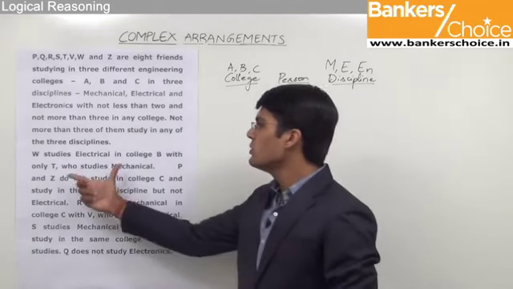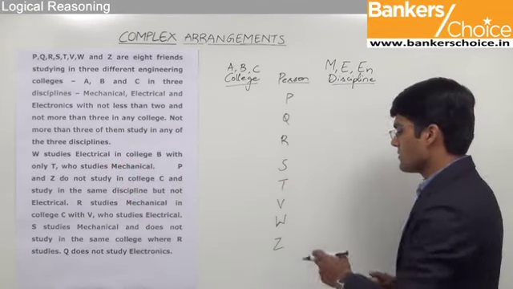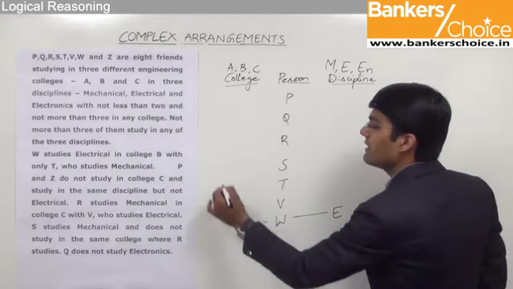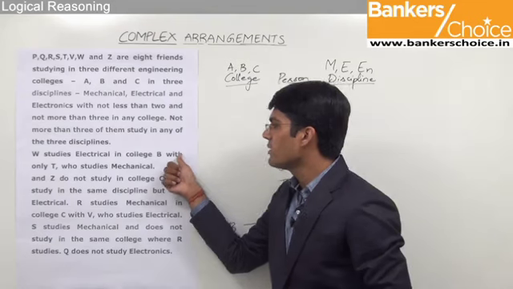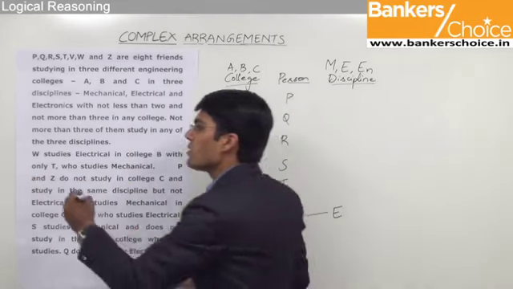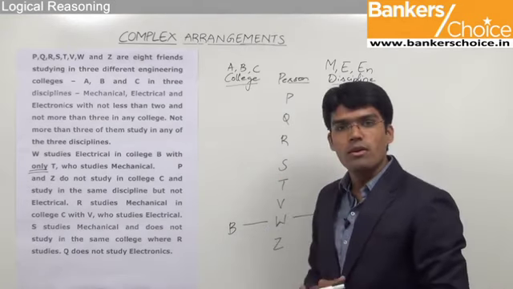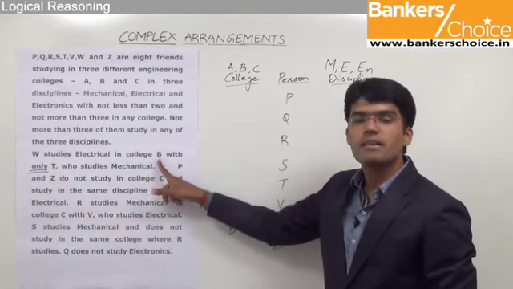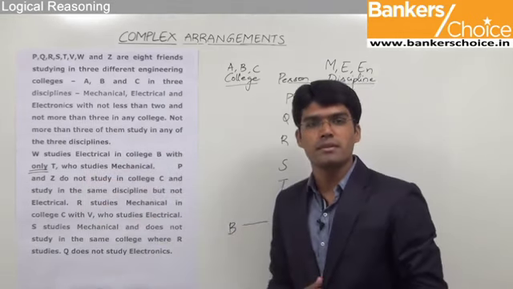The first statement is W studies electrical in college B. So W, we know he studies electrical, so this should be occupied by E, and he studies in college B. If we continue this, it says W studies electrical in college B with only T, who studies mechanical. Now remember, the word only plays a very important role in these kind of assignments. With the help of this word only, we can make out that there are only 2 persons, that is W and T, who study in college B. As it says, W studies in college B with only T. So there cannot be a third person in this college.